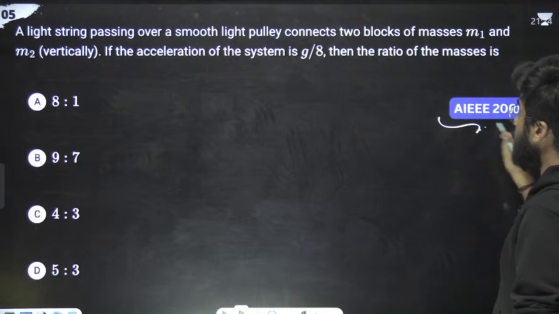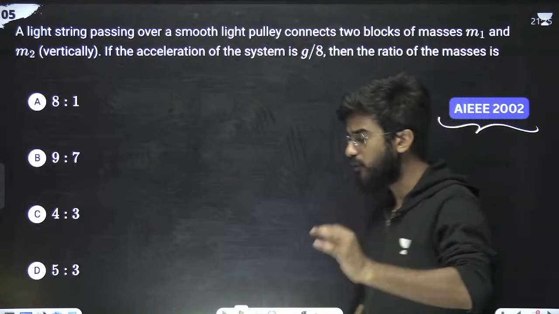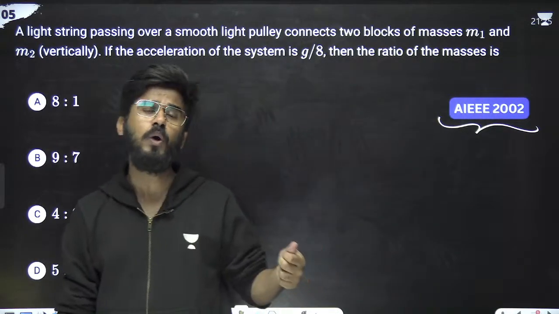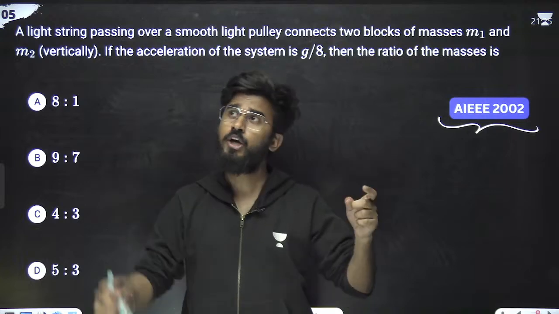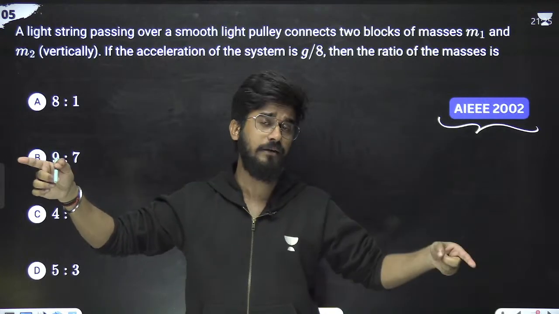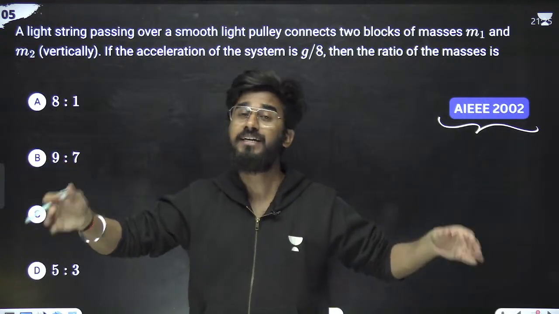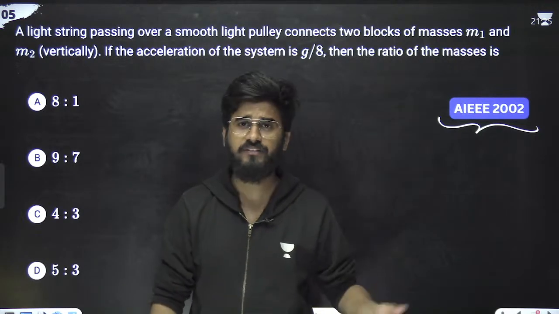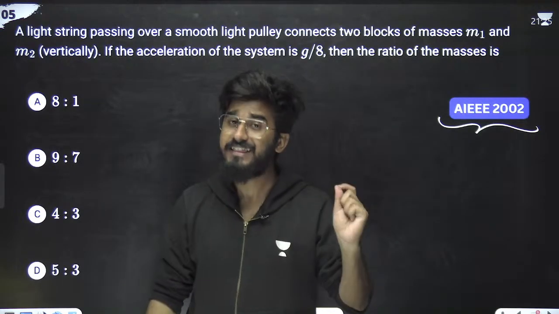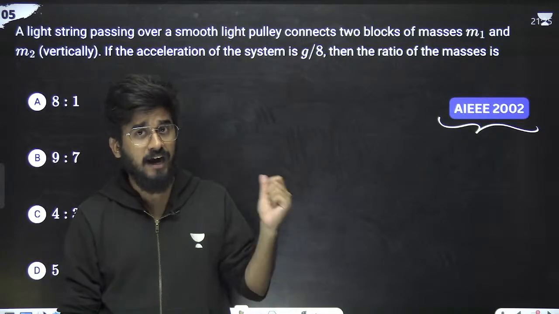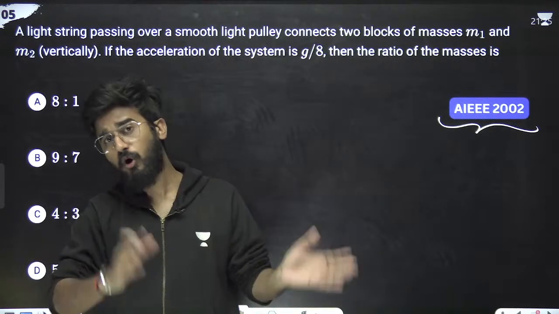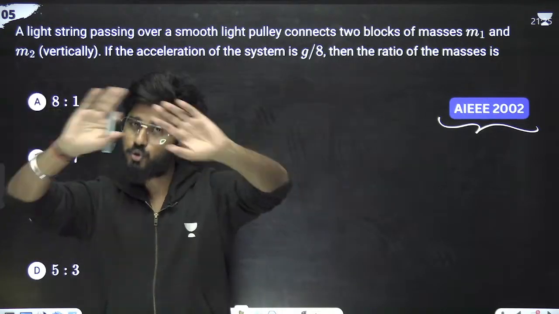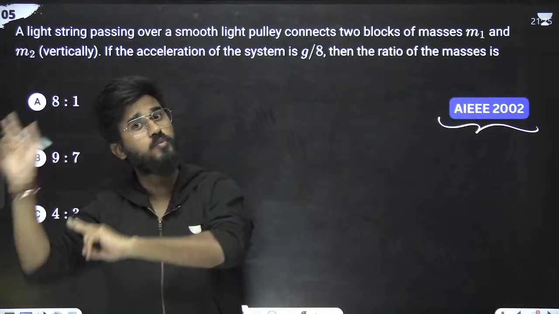Next problem, AIEEE 2002. Listen to me very carefully. If you have solved problems from 2002 to 2018, then you have a variety of problems that is probably going to come in the next examination, like 2025 and 2026, because there were problems asked in 2023 and 2024 from 2002 to 2018. So you should have a great idea about those problems also.